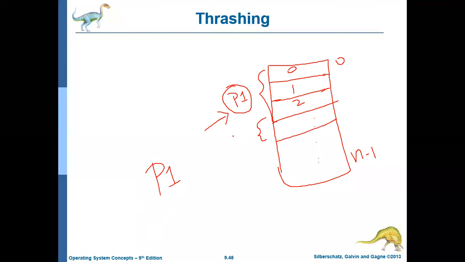So it may bring another process P2. For P2, it may allocate 4 or 5 frames or whatever it may be. But maybe here also, after bringing P2, there may be page faults. The page faults will obviously decrease, but surely there will be some page faults. Again, the operating system will think that the CPU is underutilized, so it will bring one more process into the memory. Again, after bringing this also, there will not be zero page faults. There will be some page faults.